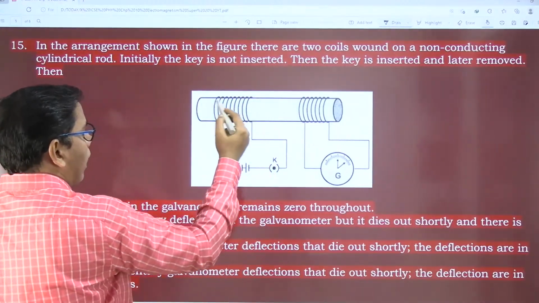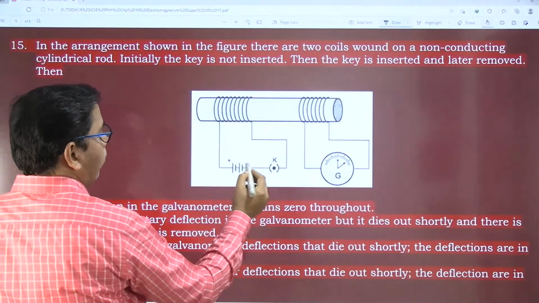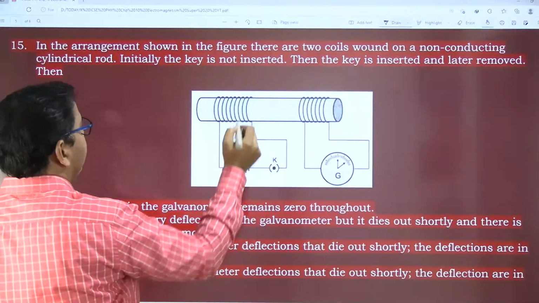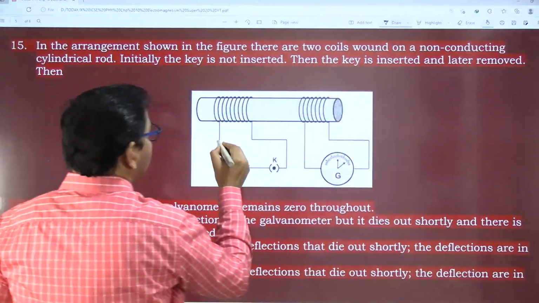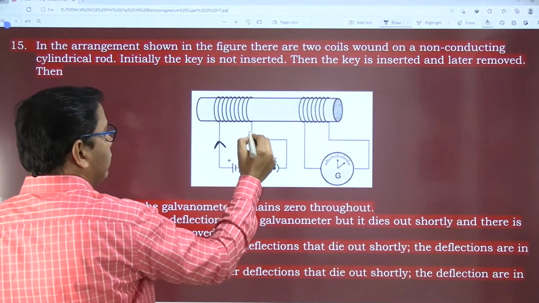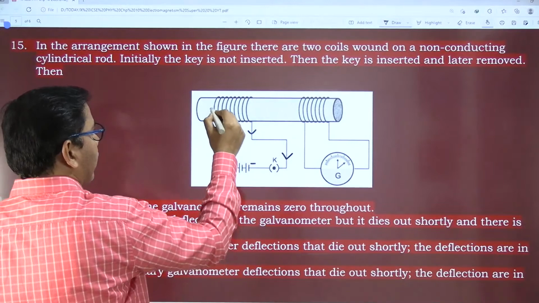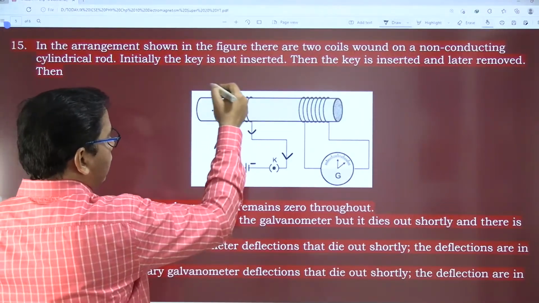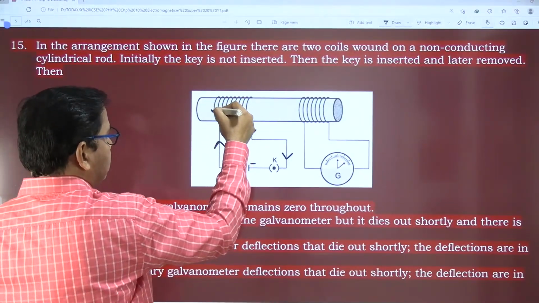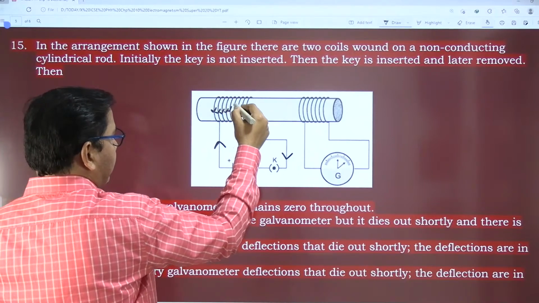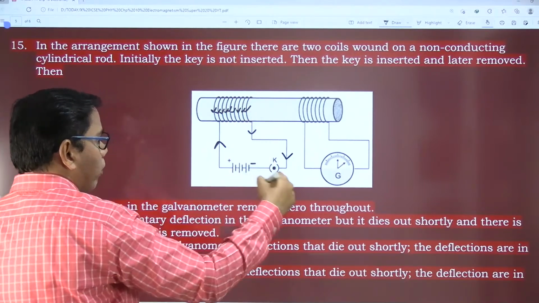One coil is attached to a battery, positive terminal, and key intact. So there is a current flowing in this coil, from the positive towards the negative terminal. The number of turns of the coil is not important here.